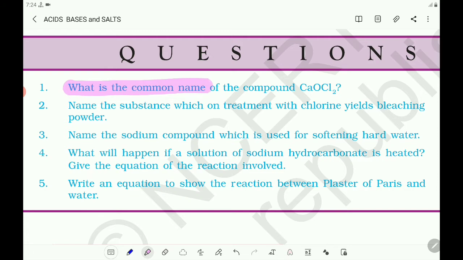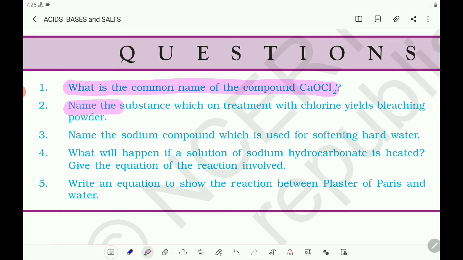What is the first question? What is the common name of compound CaOCl2? You know the common name of the compound CaOCl2 is bleaching powder. CaOCl2, its chemical name is calcium oxychloride and the common name is bleaching powder.